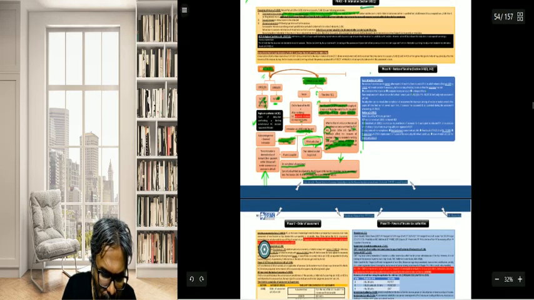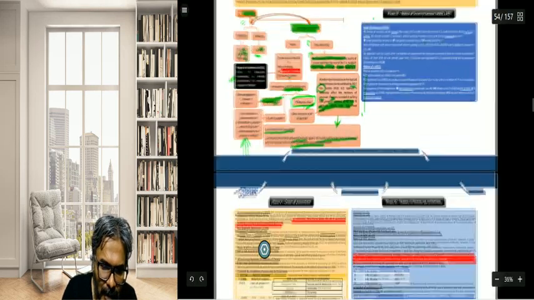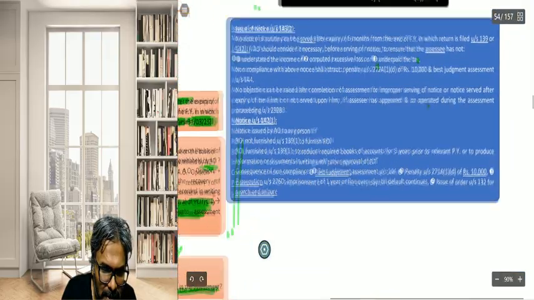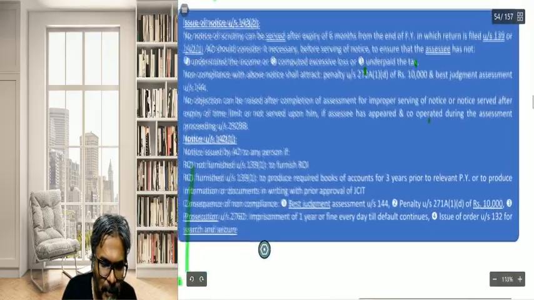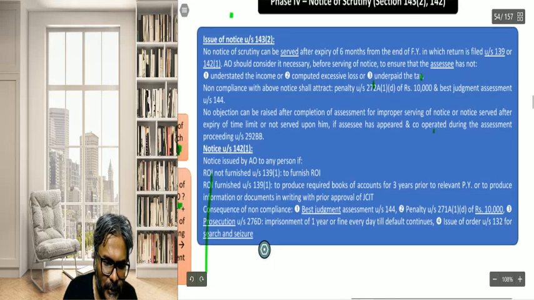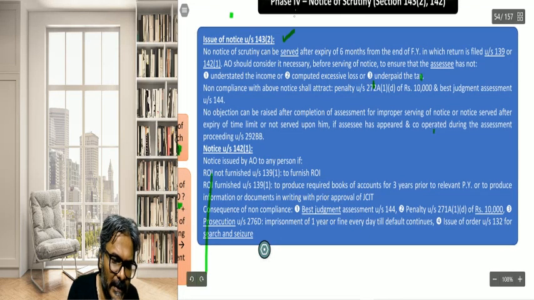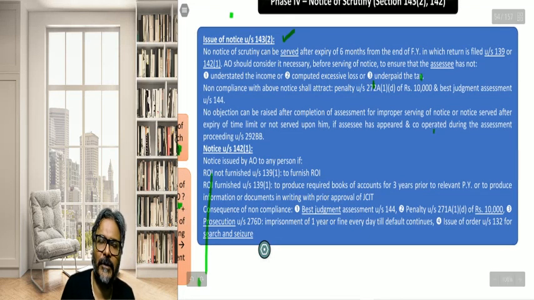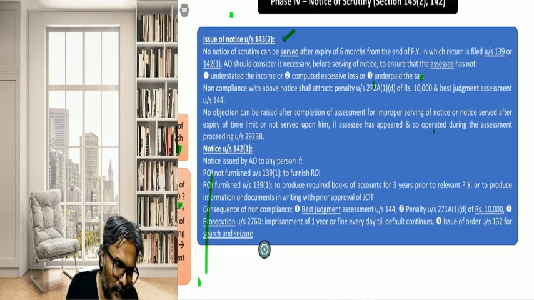After that, students, comes your notice. The next part is the notice. There are two more important types of notice which you should be aware of: one is the notice of scrutiny under 143(2) and the other is the notice under 142(1).